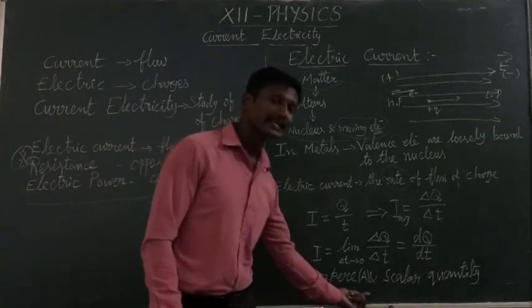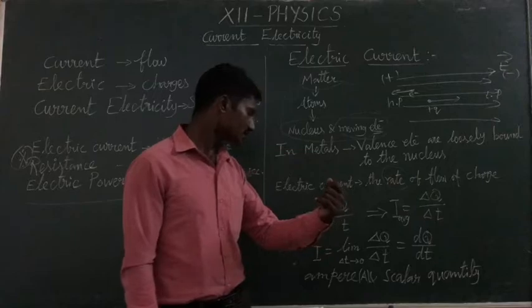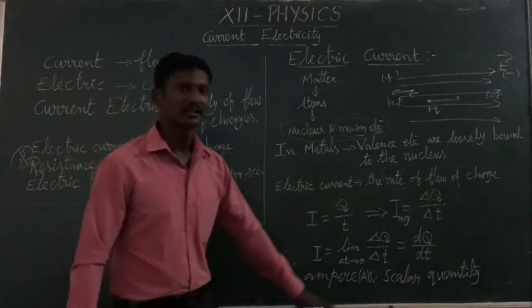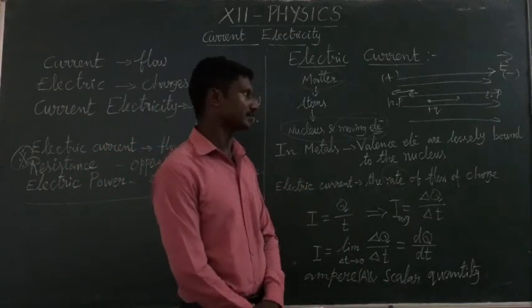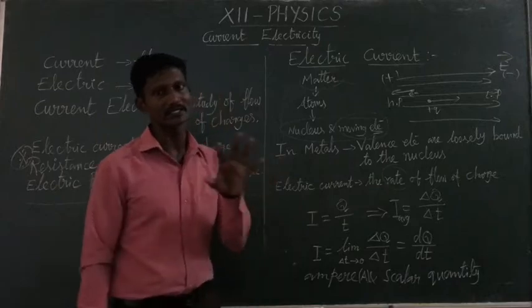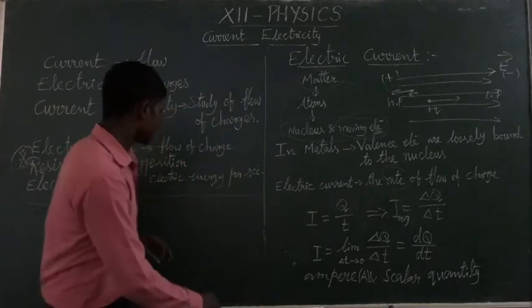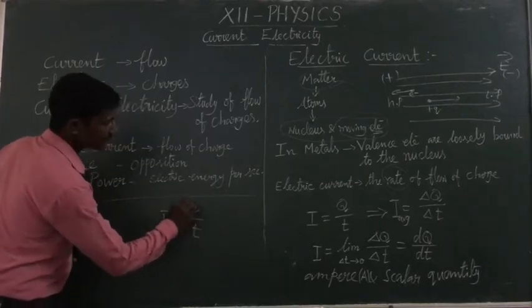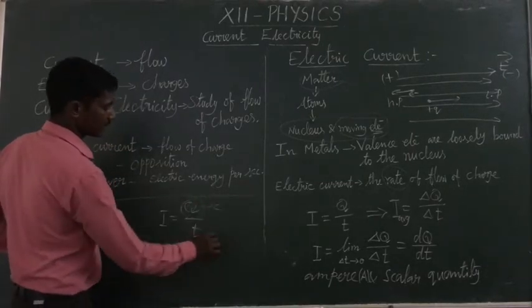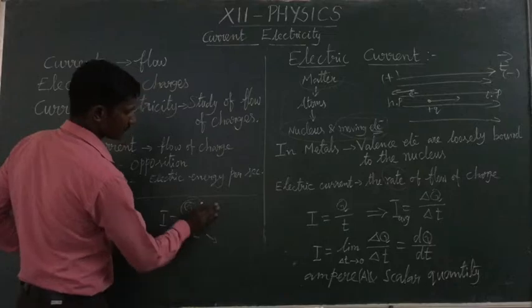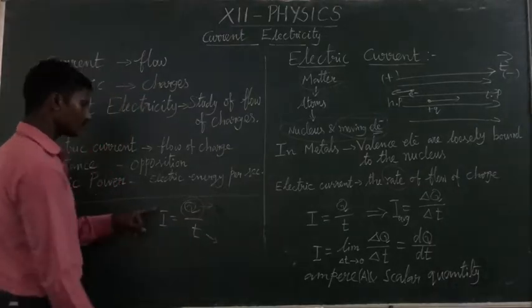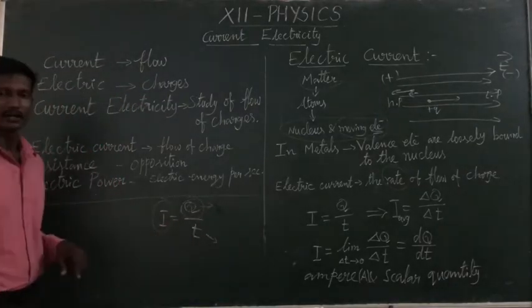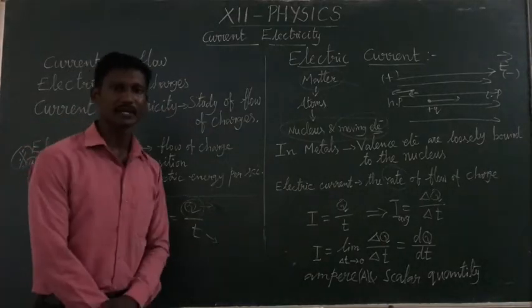The unit of electric current is called ampere, A. It is a scalar quantity. Electric current is a scalar quantity because current I is equal to Q by T. Charge is a scalar quantity, time is also a scalar quantity, therefore current is also a scalar quantity.